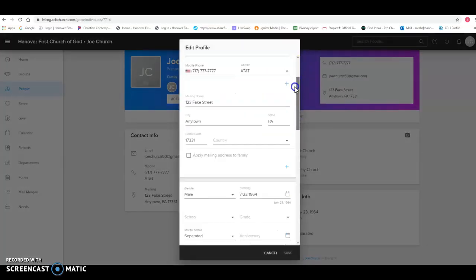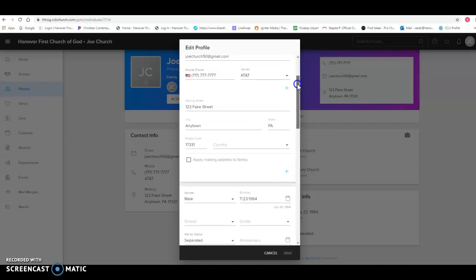Completely fill out the first 3 blocks. Be sure to include your cell phone carrier, as we have the ability to text reminders. We use most of this information when doing searches for groups. For example, when doing a mass mailing to the women, we need the birth date, month, day, year, so we are targeting all women over the age of 18. This is just one of many examples. When you're finished, be sure to hit save.